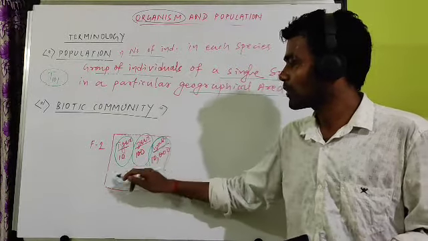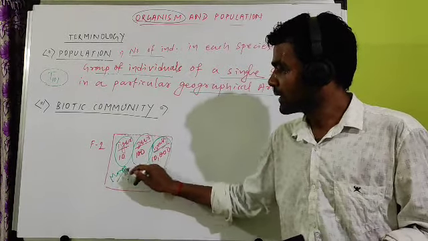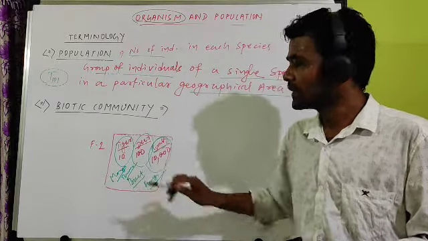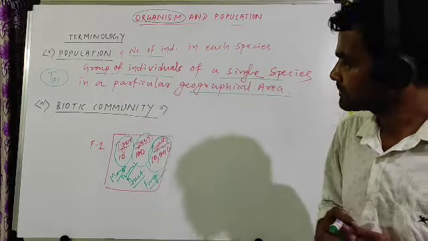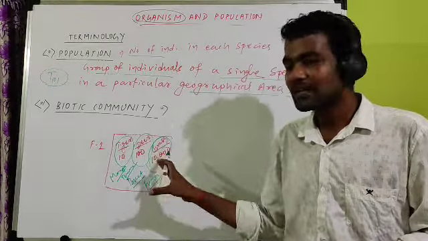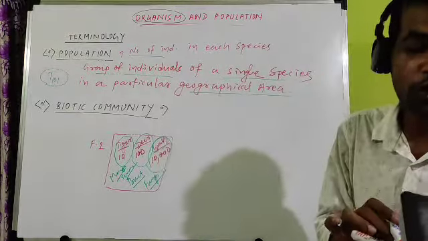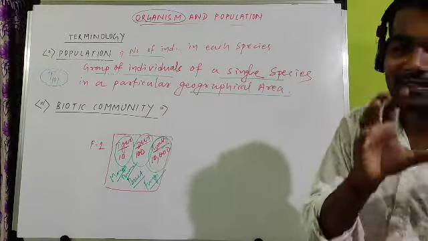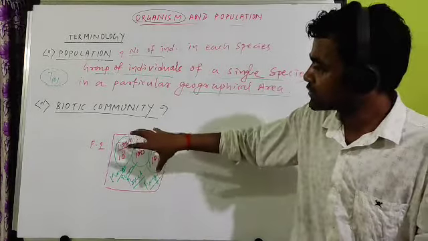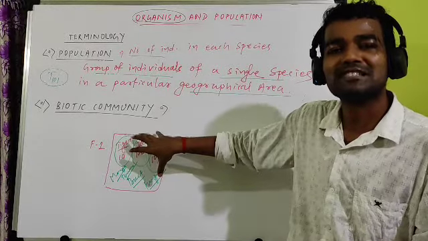Only grass is not found. Mango is also found in the forest. Banana is also found in the forest. Different wild plants and wild animals are also found in the forest. So we can say it is a group or assemblage or collection, whatever you want to use. So it is the assemblage of population of different species.